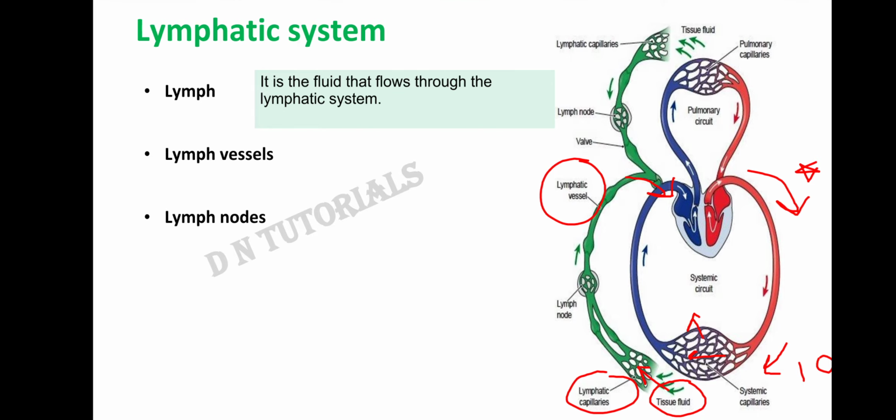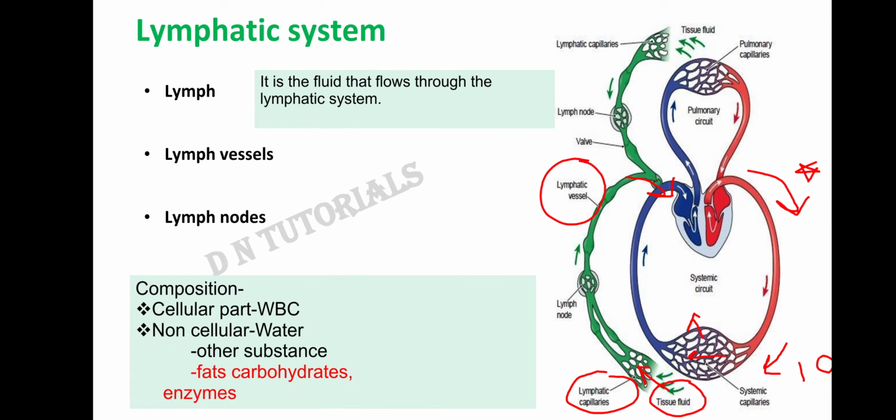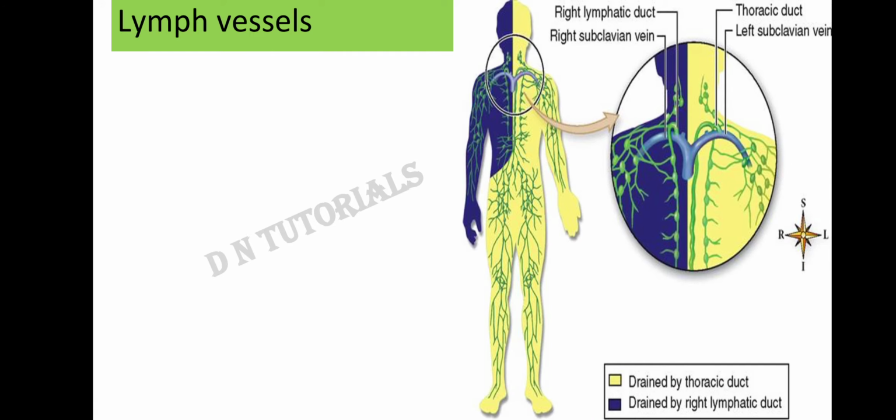Now we'll learn what is the composition of the lymph. Lymph consists of WBCs. It only consists of WBCs, no RBC, no platelets. The non-cellular part of the lymph consists of water and other substances like fat, carbohydrates and enzymes. Now we'll talk about the lymph vessels. I have just told you that in lymph vessels, we'll be discussing the lymph capillaries and the lymph ducts. So the first category in lymph vessel is the lymph capillaries.